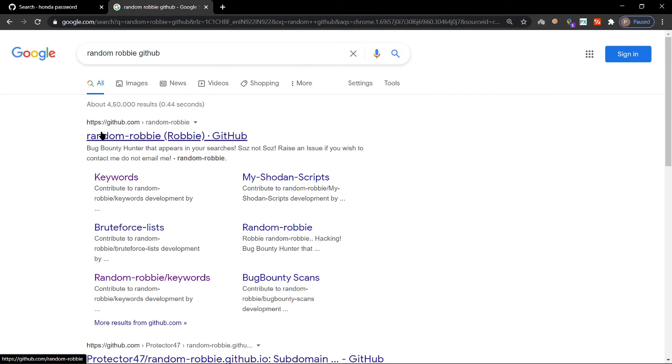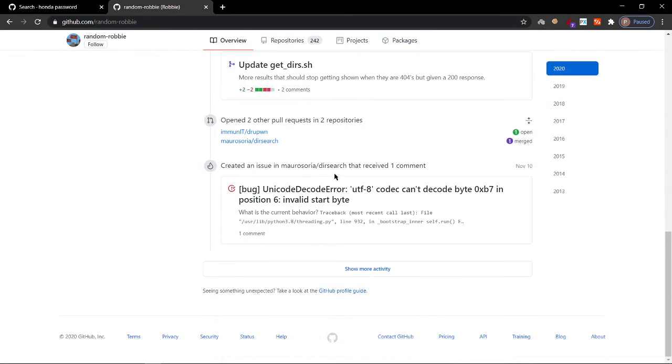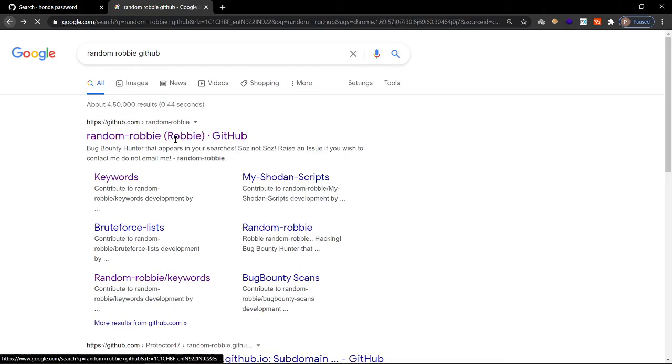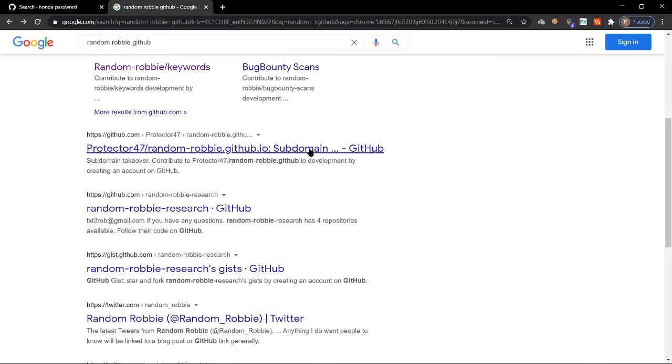It is a particular user. He had given us some repo to find all those docs, that is GitHub docs. These docs will work only for GitHub. Okay, this is not a repository. Random Robbie.